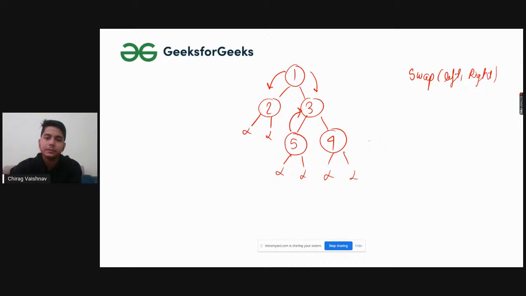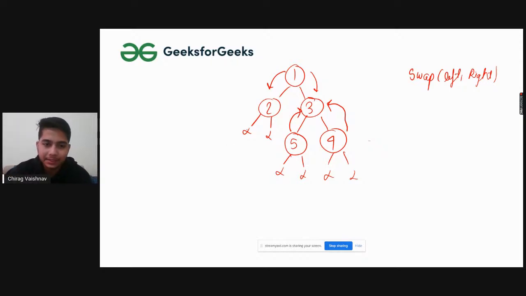Again, in the case of 4, the left of 4 does not exist and the right of 4 does not exist. It simply means they are null. So I will do nothing and get back to 3. When I traverse back to 3, I will swap the left of 3 and the right of 3.